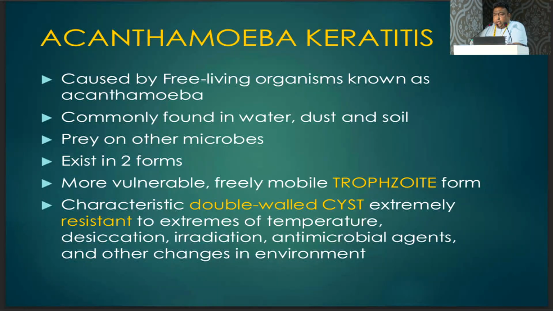If you allow me, I can just discuss with you acanthamoeba keratitis also. It is caused by free-living organisms known as acanthamoeba, commonly found in water, dust, and soil. They prey on other microbes. They exist in two forms. The more vulnerable form is the freely mobile trophozoite form. The characteristic double-walled cyst is extremely resistant to extremes of temperature, desiccation, irradiation, antimicrobial agents, and other changes in the environment.